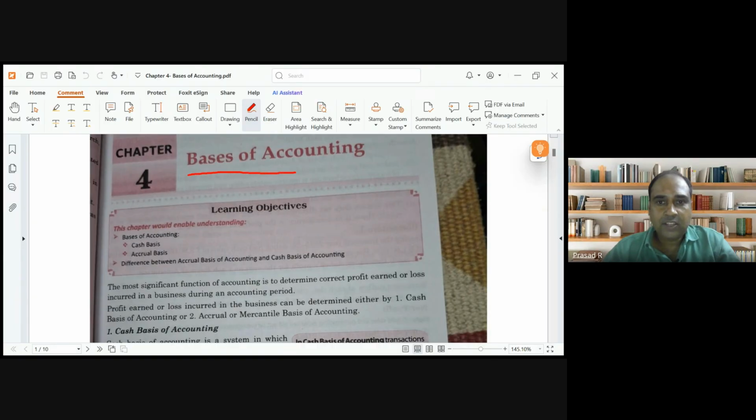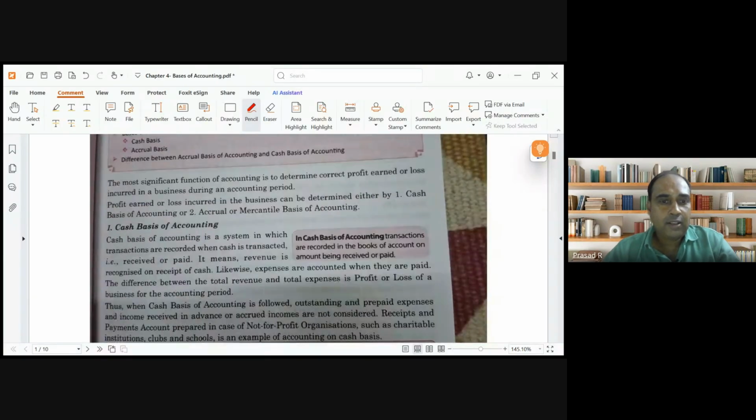Okay. So we are discussing chapter number 4, basis of accounting. There are two ways of accounting. One is cash basis of accounting. In cash basis of accounting, transactions are recorded in books of account, amount being received or paid, irrespective of whether it belongs to this year, previous year, or future year. We are not bothered. The moment we receive cash or we pay expenses, we record it as income or expense.